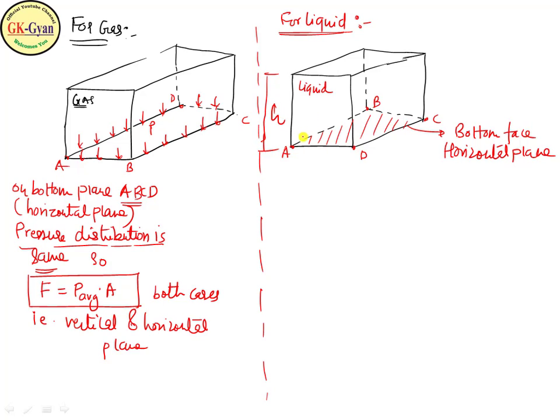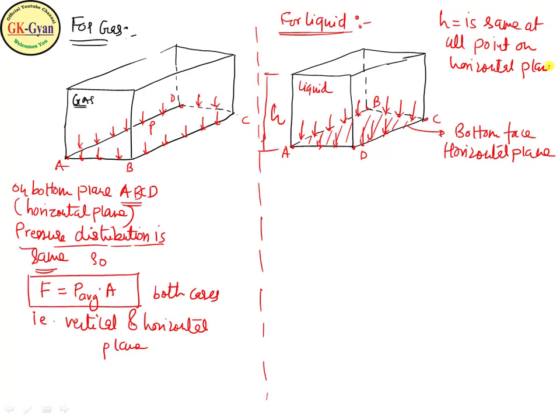The pressure acting on this plane is P. As the depth h is the same at all points on the horizontal plane ABCD, the pressure is equal.